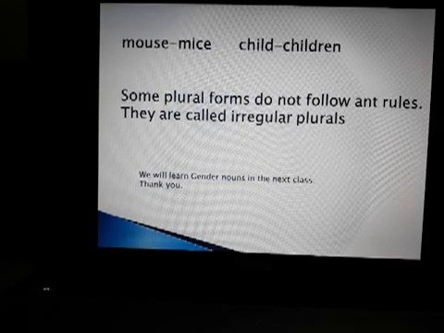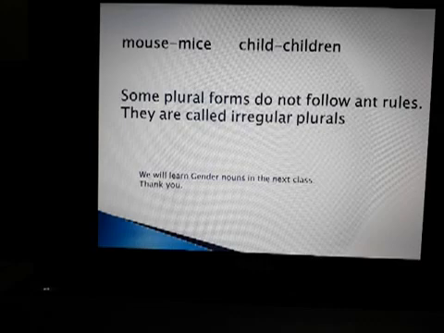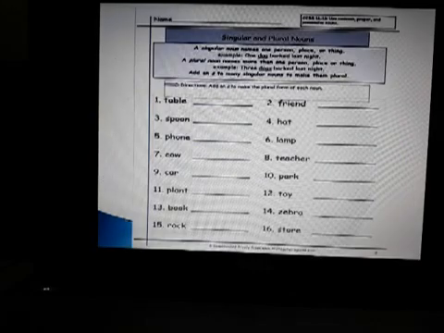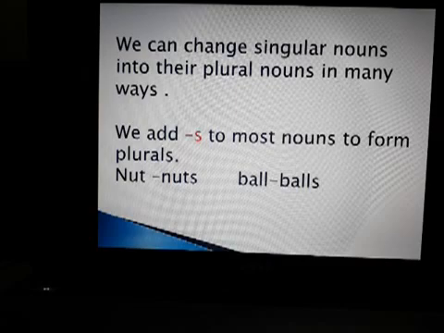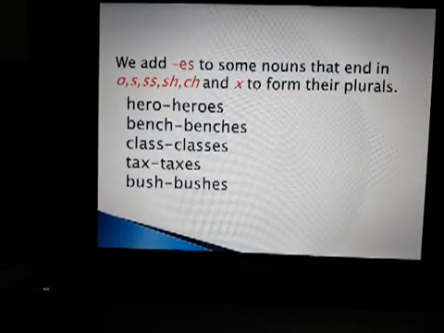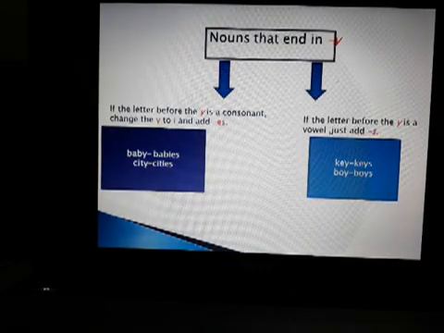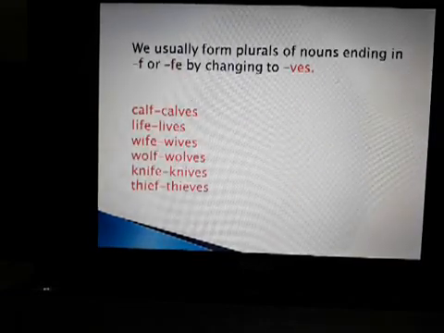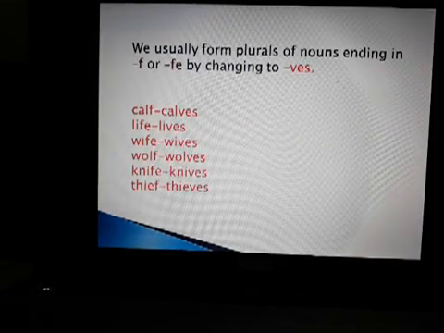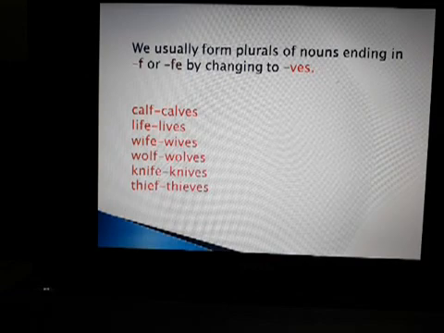So today we learned about singular and plural nouns. In some nouns we add s, in some nouns we add es, in some nouns we remove the last letter y and we add ies, and in some nouns we remove f or fe and we add ves while writing the plural.